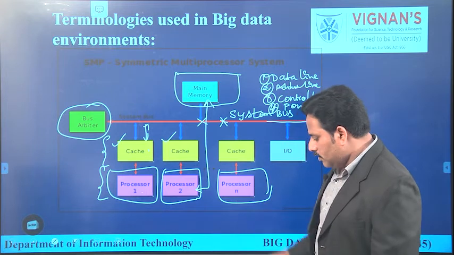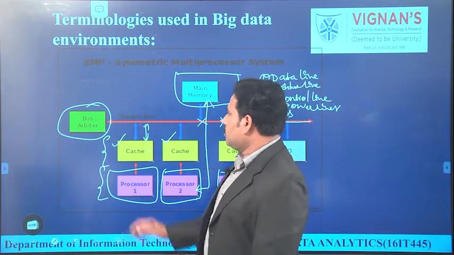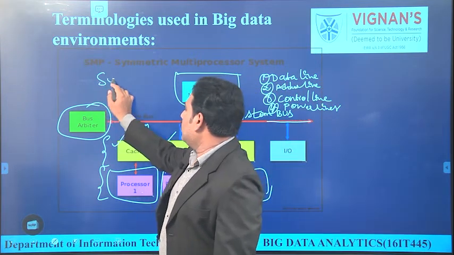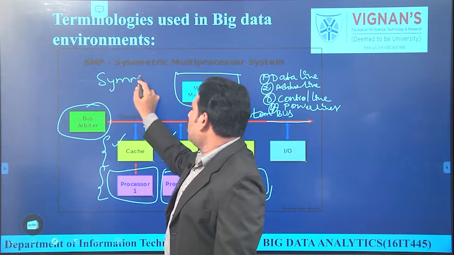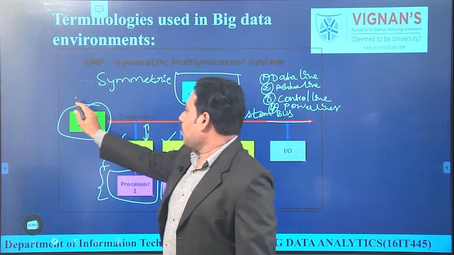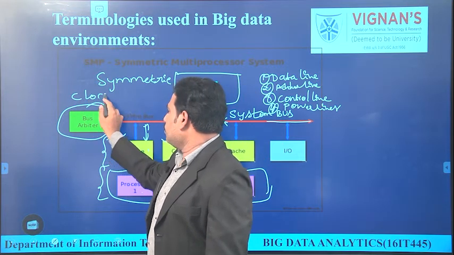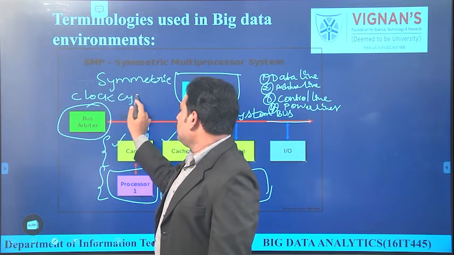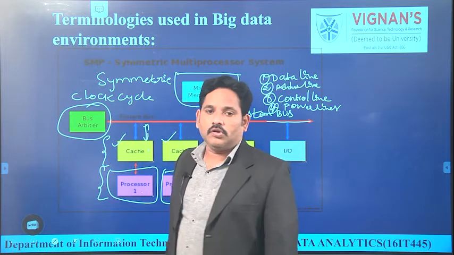Now there is another drawback. In a symmetric environment, all devices will share only one common clock cycle or system clock.